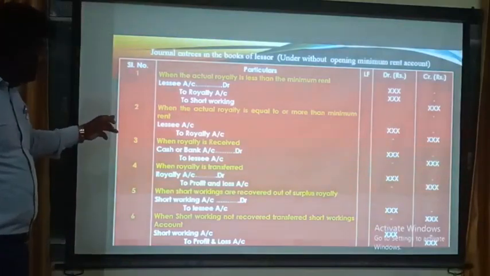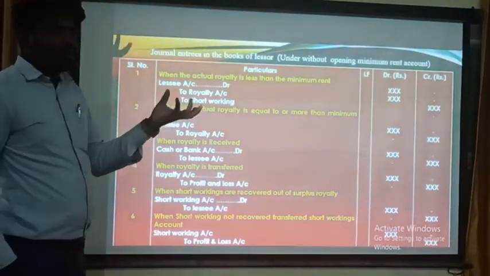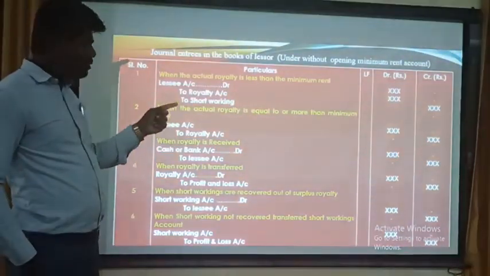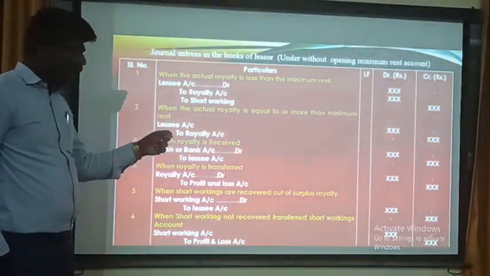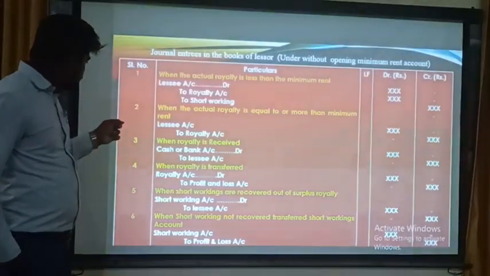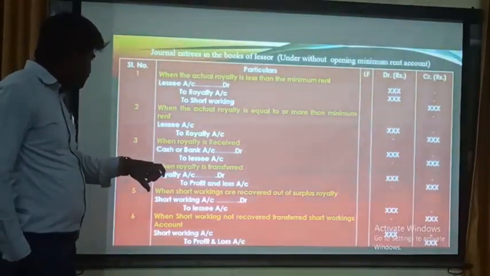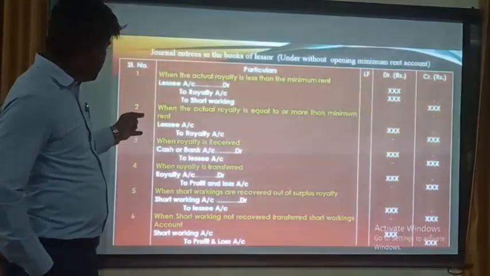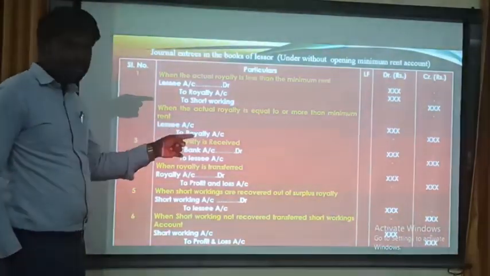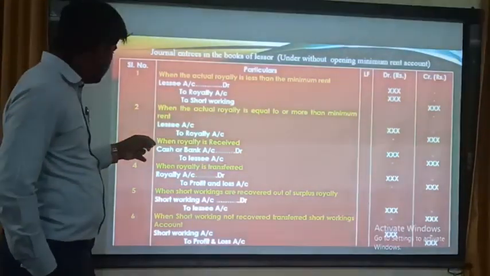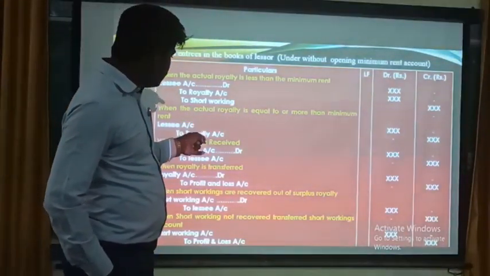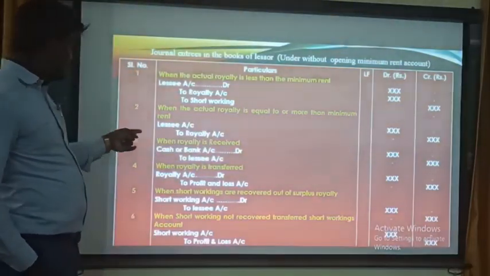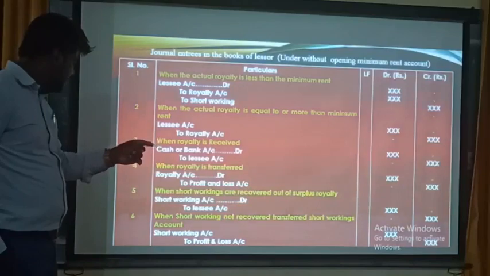Then when royalty is received, if the landlord has received the royalty, at that time cash or bank account debited to lessee account. And when royalty is transferred from lessee to lessor, at that time royalty account debited to profit and loss account. Then fifth entry, when short working is recovered out of surplus royalty, at that time short working account debited to lessee account.